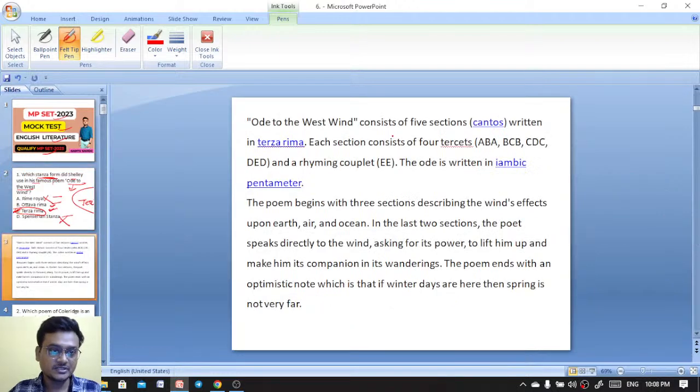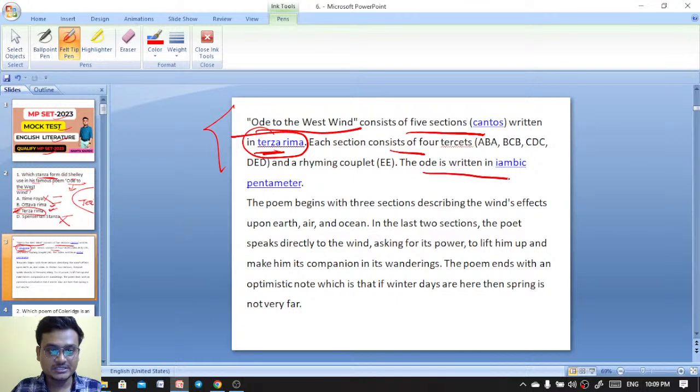And here is the explanation. Ode to the West Wind consists of 5 sections or 5 cantos written in terza rima. The ode is written in iambic pentameter.